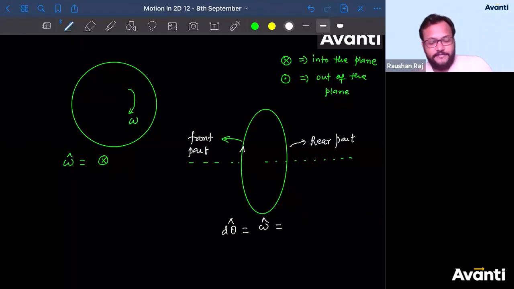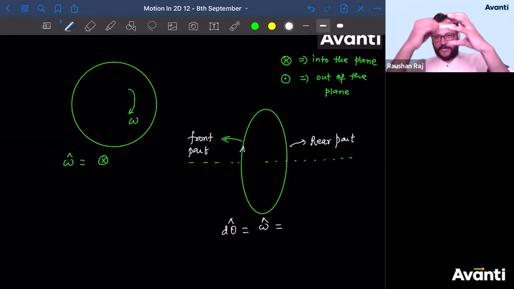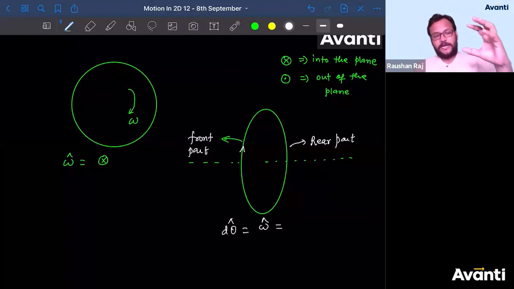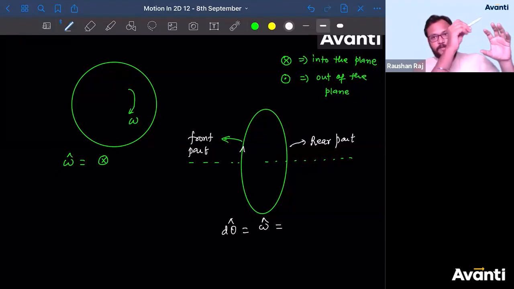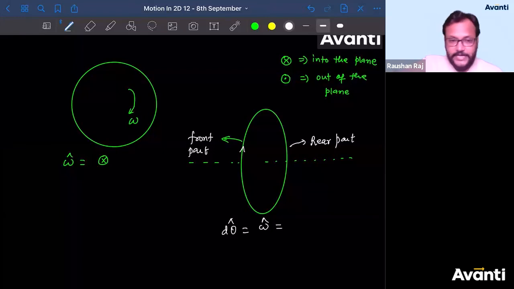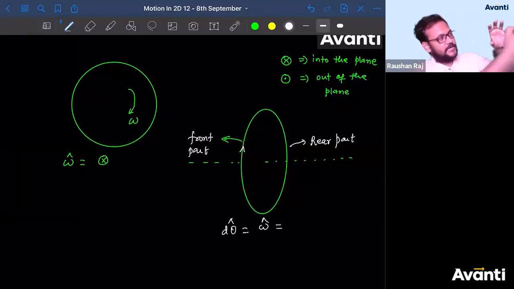So curl your right hand fingers along the direction of motion. How is the motion going on guys? From the front part, if you are seeing a circle like this, this is the circle part. If you're looking at the front part, the particle looks like it is going up. From the rear part, the particle is coming down. So if you consider the rotation here, how will the rotation occur? From the front face, it will go like this.